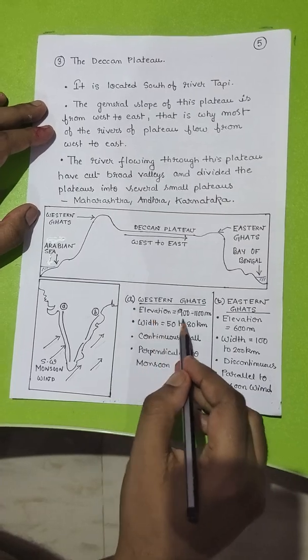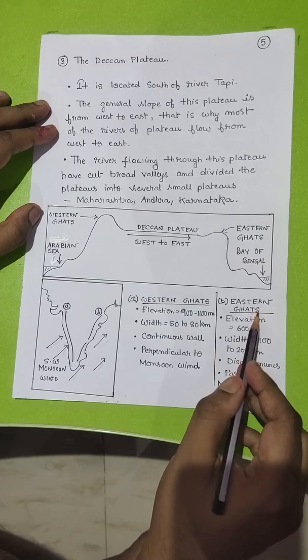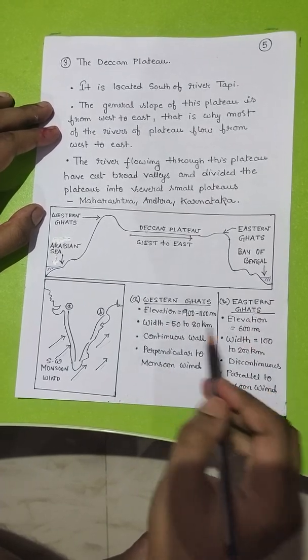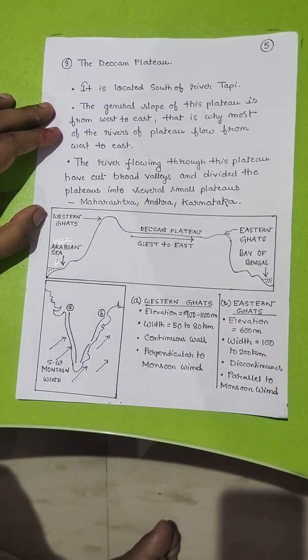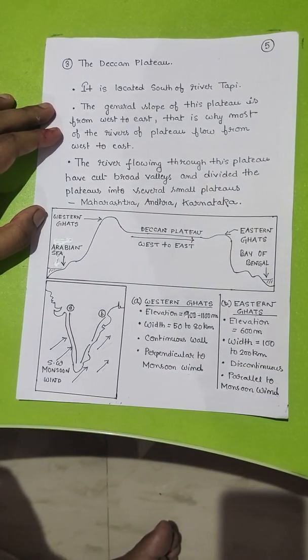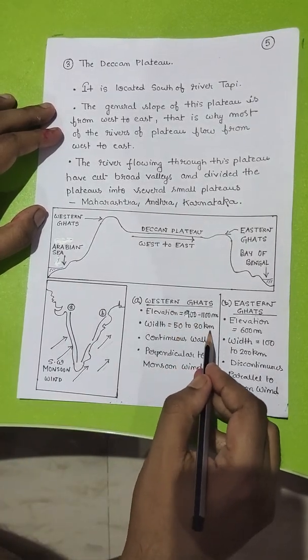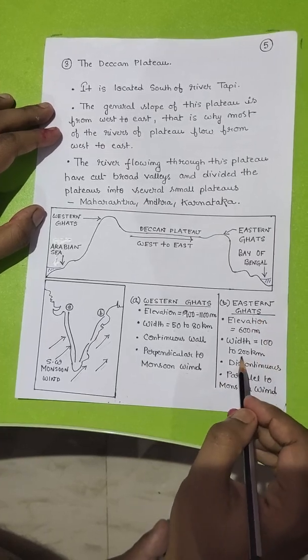Here the elevation is 900 to 1100 meters, whereas the elevation of Eastern Ghats is only 600 meters. The width of Western Ghats is 50 to 80 km, whereas the width of Eastern Ghats is 100 to 200 km.